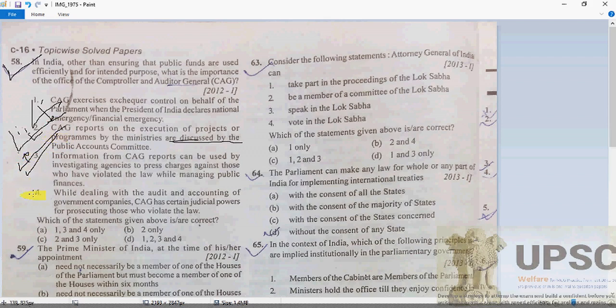And the fourth one: while dealing with the audit or accounting of the government, the CAG has certain judicial power for prosecuting those who violate the law. No, that is going to be wrong. So here C will be your appropriate answer.